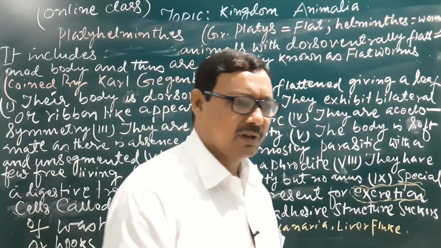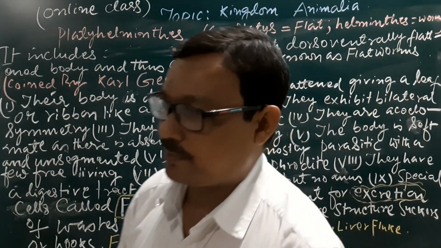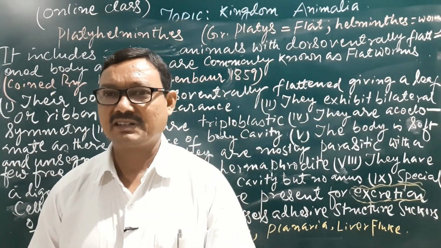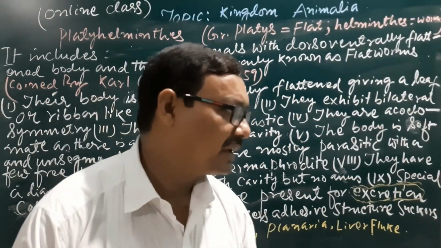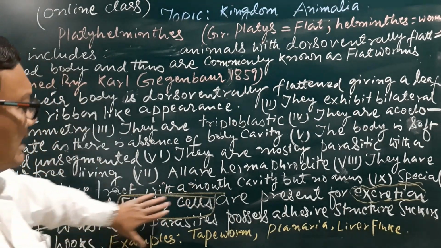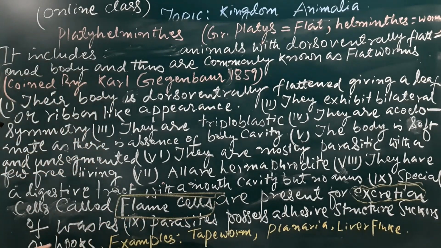Like in ourselves, we have the kidneys for this purpose, and also a particular system, the excretory system. Here, special cells are present for the excretion purpose, that is the flame cells.